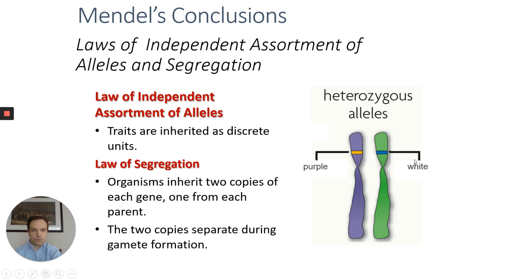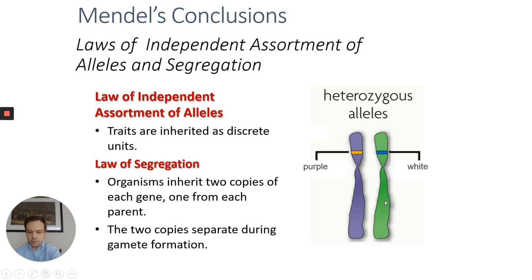It also held, of course, for white flowers, same sort of thing. On this chromosome, we have a particular allele coding for white flowers. Just because something has white flowers, however, does not mean it's going to be short. It does not mean that it's going to have wrinkled or round seeds. All these traits are independent of one another.